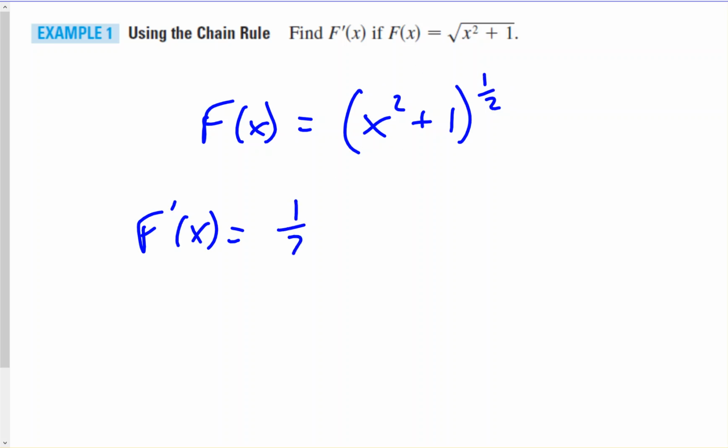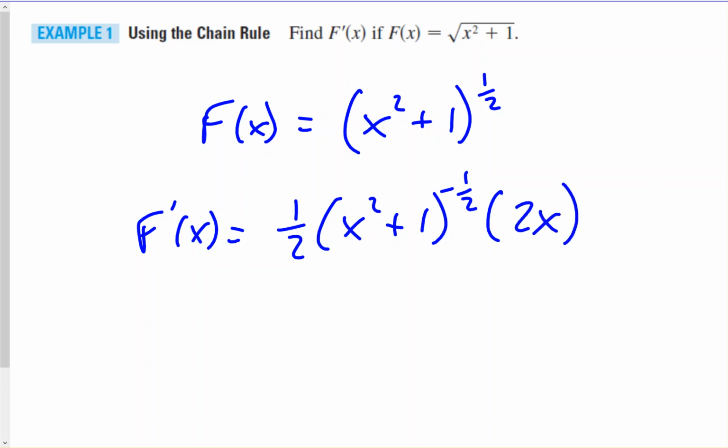We multiply 1/2 times x squared plus 1, and then reduce the power by 1, so it becomes to the negative 1/2 power. And then we multiply by the derivative of what we call the base. I like to call the inside the base, the base being raised to a power. The derivative of x squared is 2x, and the derivative of a constant is 0. So this is what it would be initially.